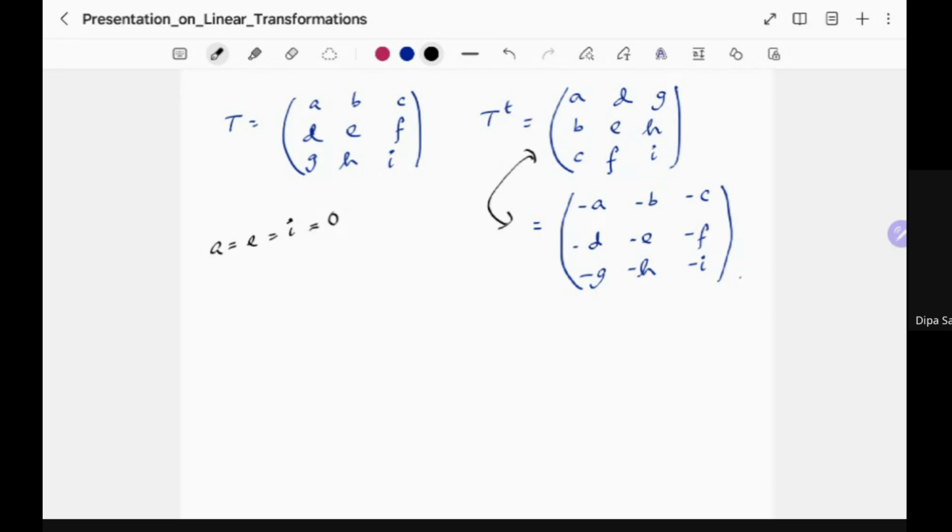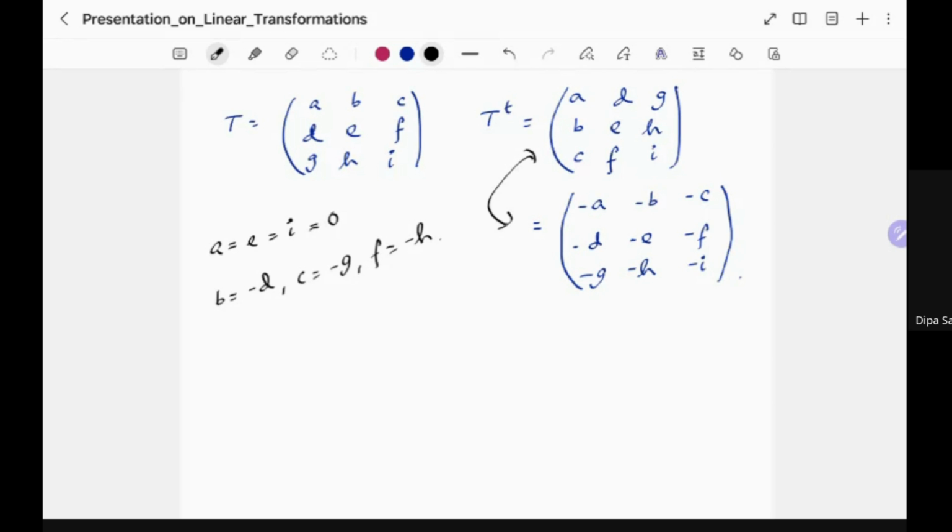Sir, can we directly say that the condition T transpose equal to minus T is a skew symmetric matrix? The set of all skew symmetric matrices? Yeah, you can say that. That's what I'm trying to say. Actually, yes, you're right. This is a skew symmetric matrix, and that means B is equal to minus D, C equals minus G, and F is equal to minus H.